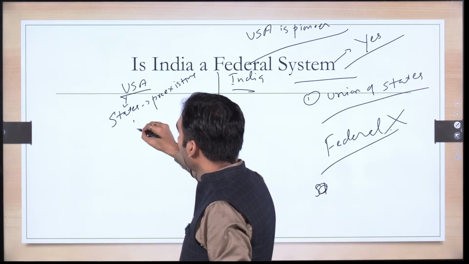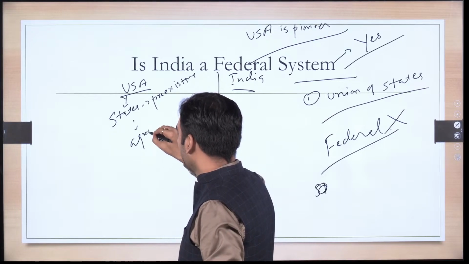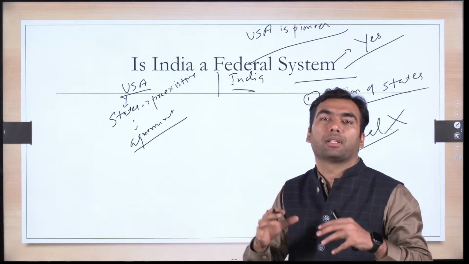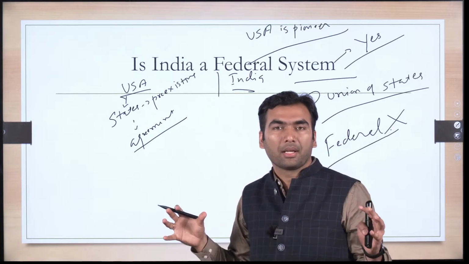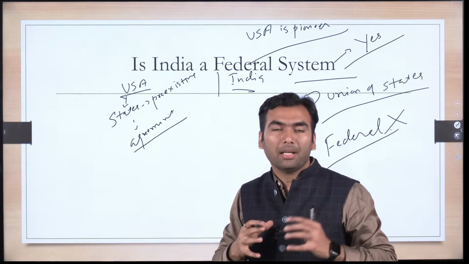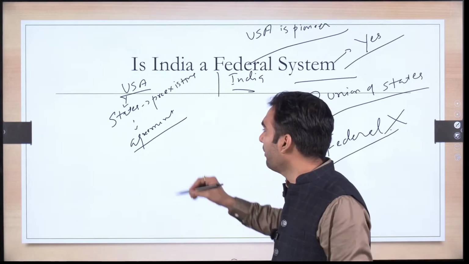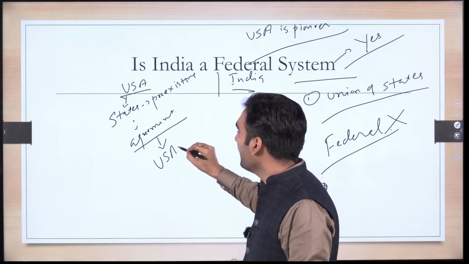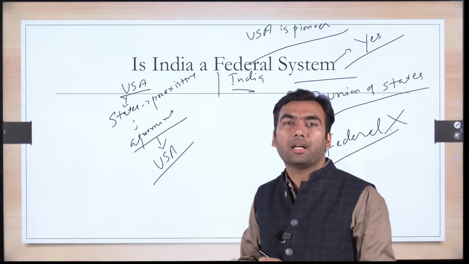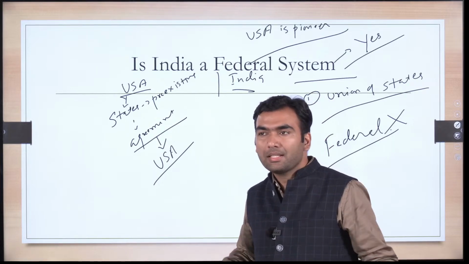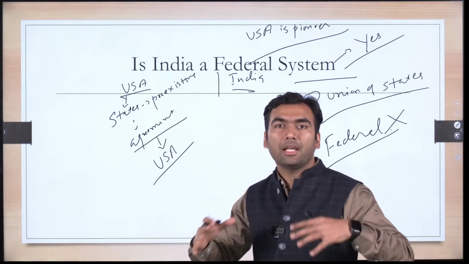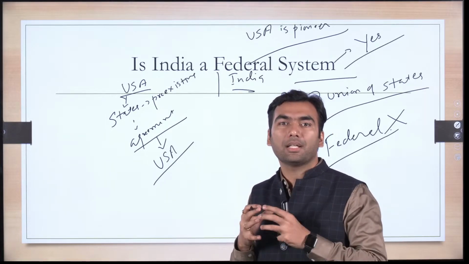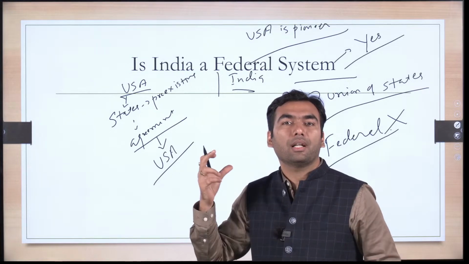They formed an agreement between them and they came together. As a result of this agreement, the nation United States of America was born. Since the states came together, they formed a federation. So that's why their government is called federal government.